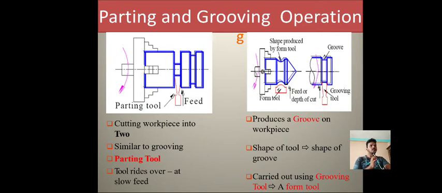In this also the grooving tool has been provided instead of the single point cutting tool. Again the work material will be carried in the chuck which is rotating at some RPM. Once the grooving tool is brought in contact with the workpiece, a small groove will emerge in the workpiece by giving a proper cutting feed and speed as well as depth of cut. This is the parting and grooving operations.